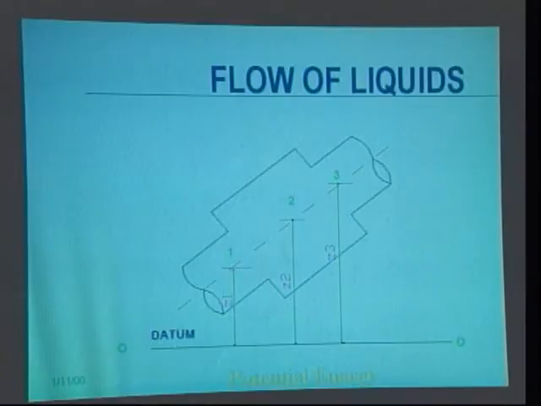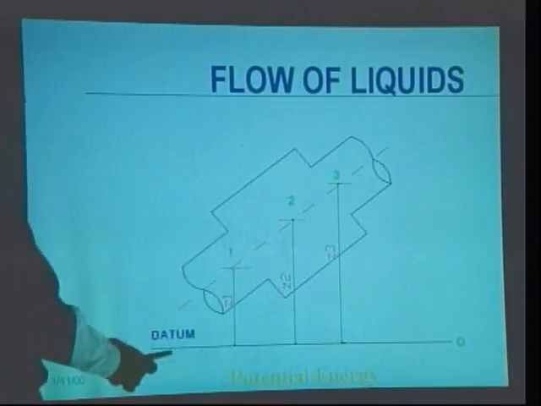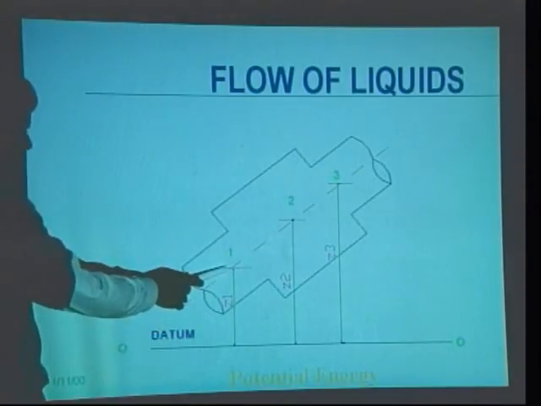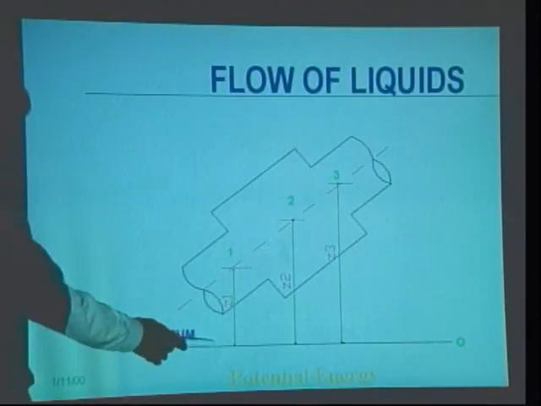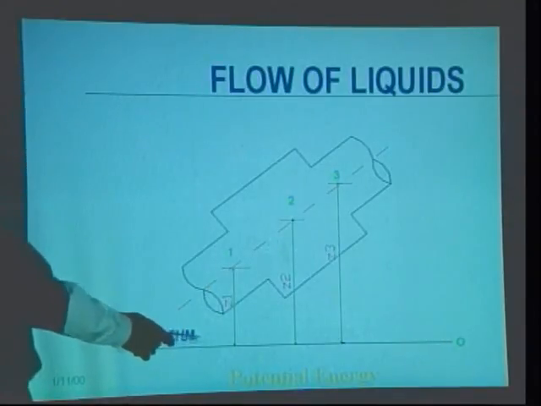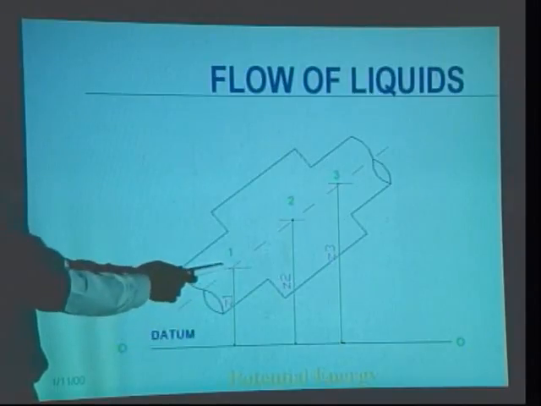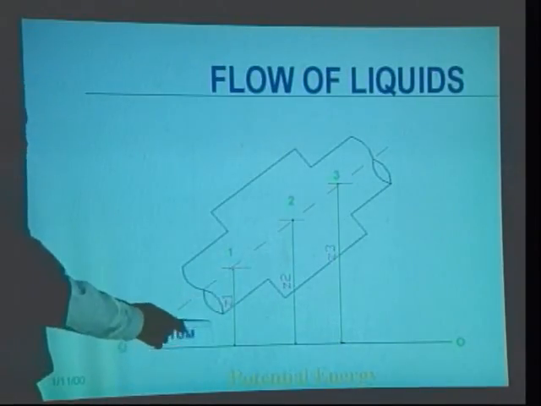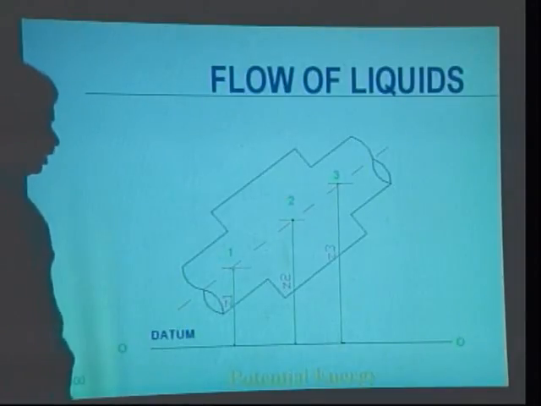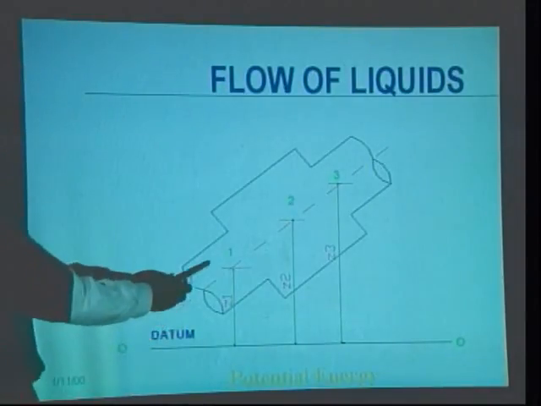If we analyze the potential energy possessed by the fluid particle at these three points, let us take point 1, which is at a distance of Z1 from the datum. So, the potential energy possessed by the fluid particle at 1 is equal to Z1 in meters. If you consider a fluid particle at 2,